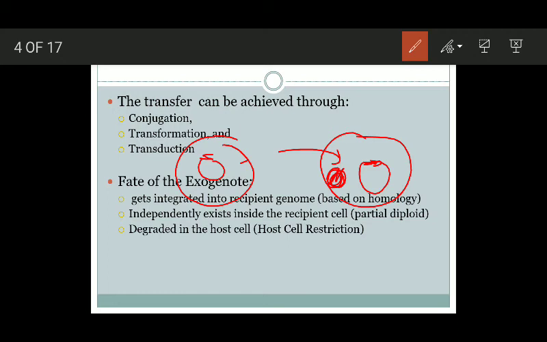The recipient cell does not allow this foreign DNA material, the exogenote, to exist inside it.